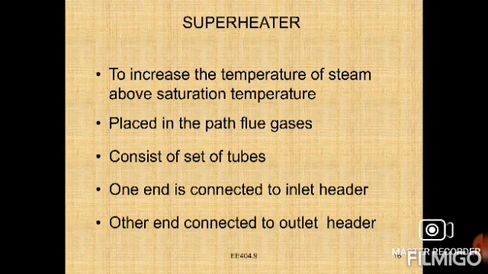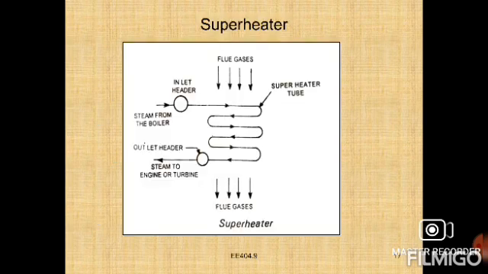One end is connected to the inlet header, the other end is connected to the outlet header. You can check here, the superheater is placed in the path of flue gases. It consists of a set of tubes through which steam passes and hot flue gases pass over the tubes. The steam is further heated in the tube by utilizing the heat of the flue gases, and due to this the temperature of steam is increased above the saturation temperature.